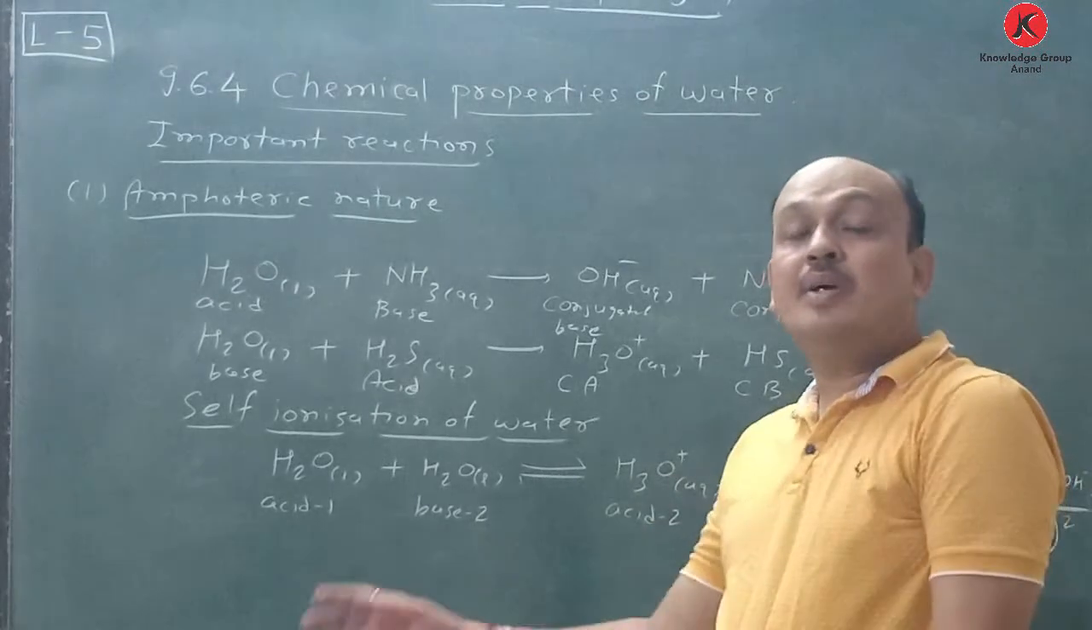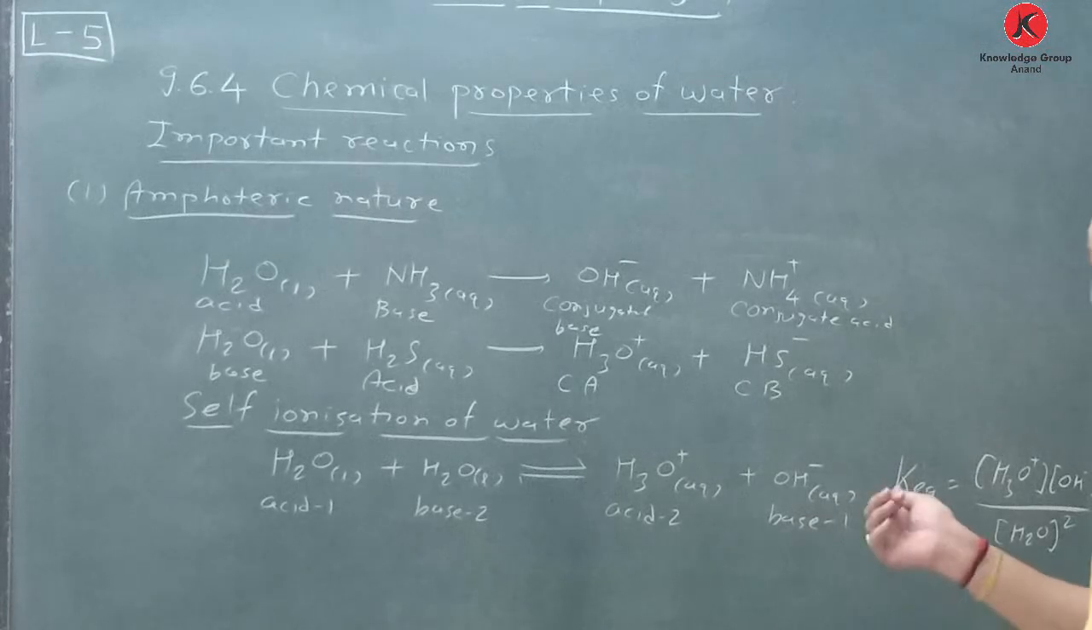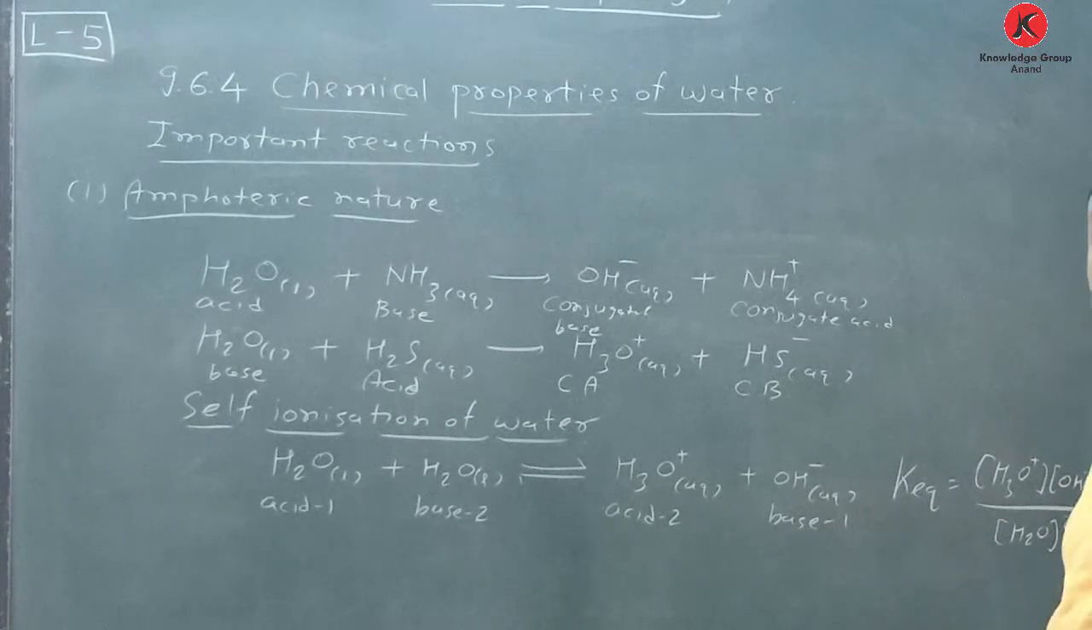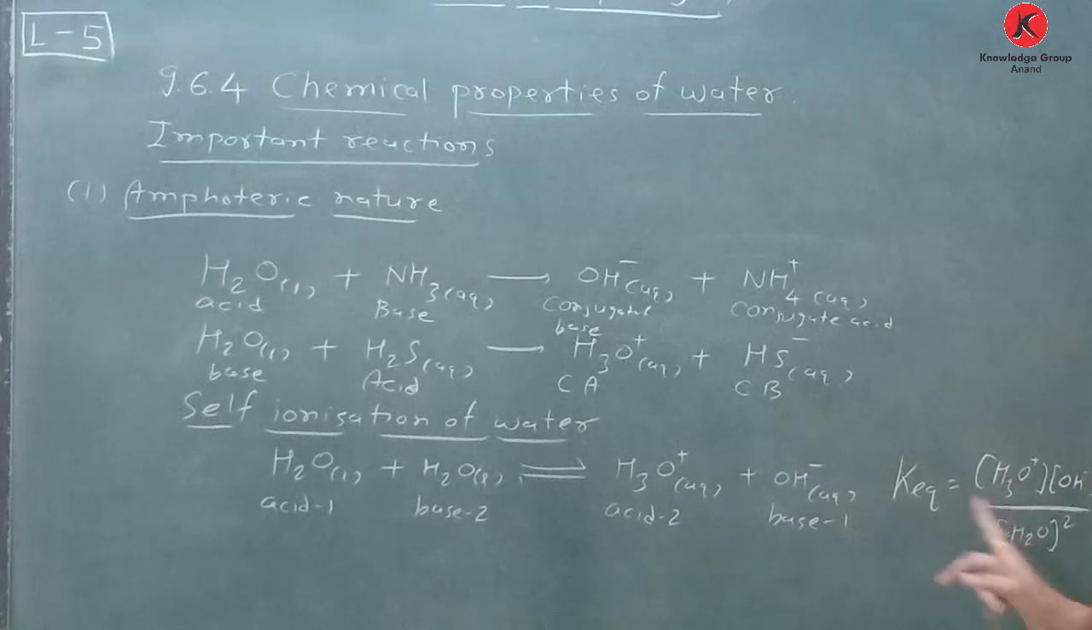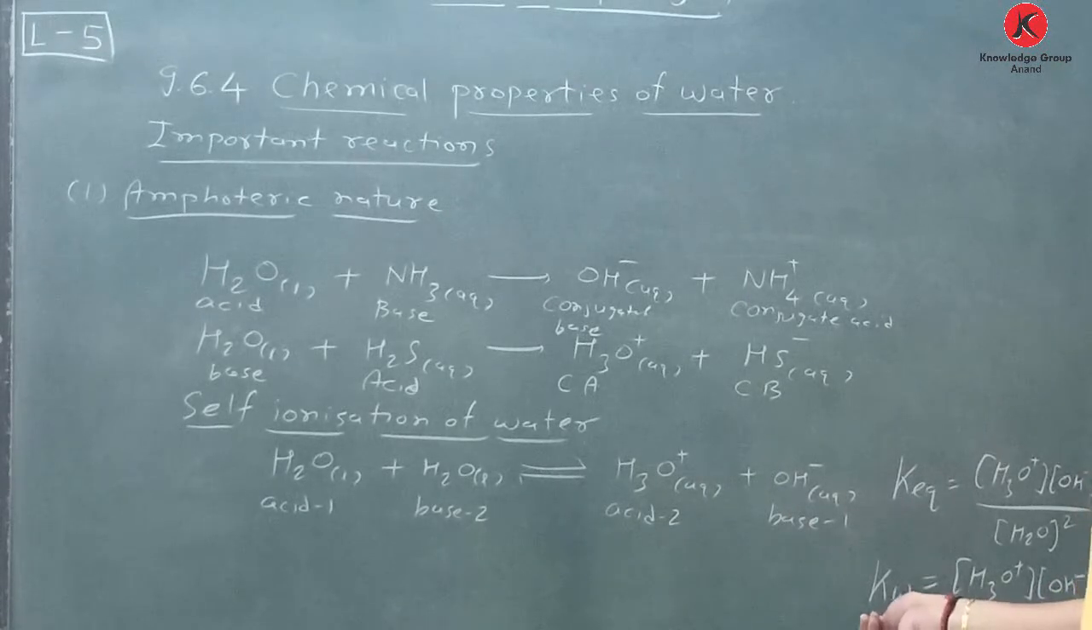But at 298 Kelvin, water contains 55.55 molar, because you know grams per mole is 18, and 1000 ml equals 1000 grams, so 1000 divided by 18 is nothing but 55.55. So it becomes constant, and K equilibrium times H2O squared is nothing but Kw, equal to concentration of H3O plus into concentration of OH minus, and this is the ionic product of water, H3O plus into OH minus.